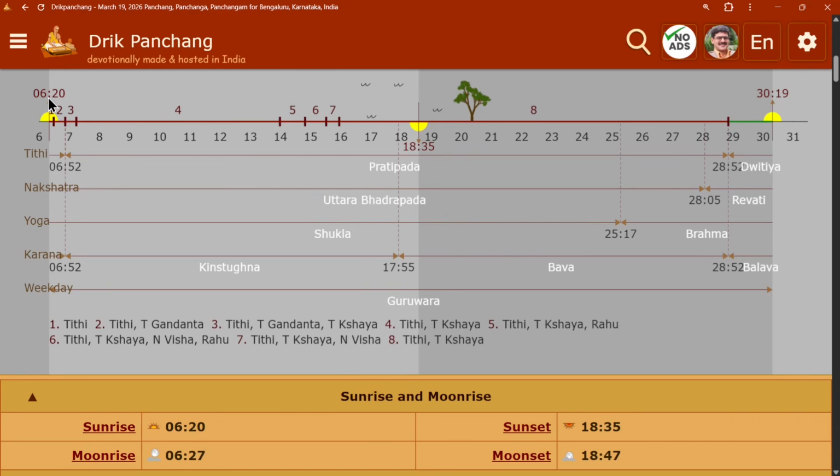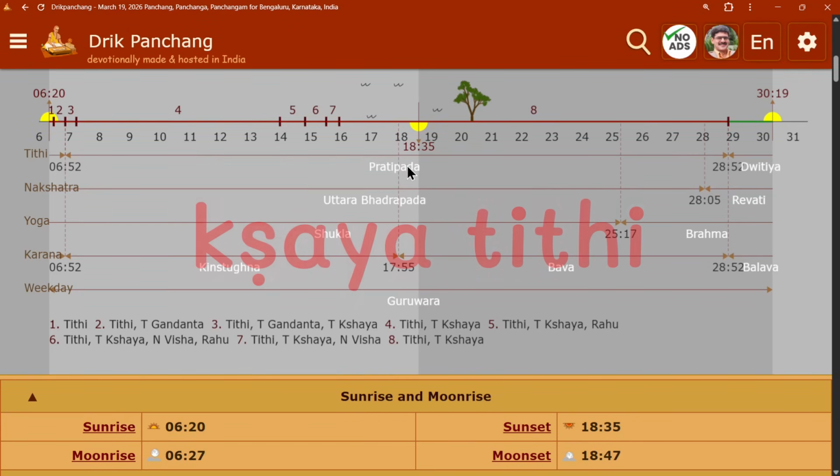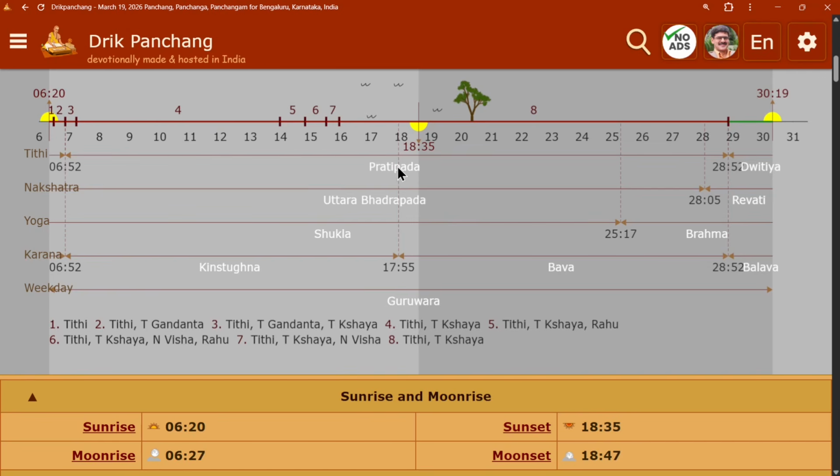What is the tithi for 19th? I look at sunrise on 19th, it's 6:20, the tithi is amavasya. And that is why prathama got skipped. It becomes a Kshaya Tithi, which is a tithi which is subtracted, which is diminished, because it's actually embedded between two sunrises and it does not show up on either of those solar days.